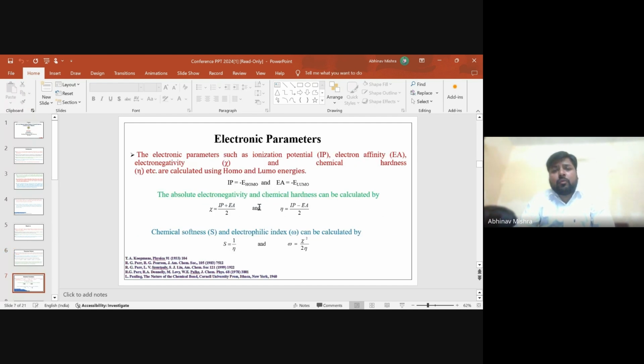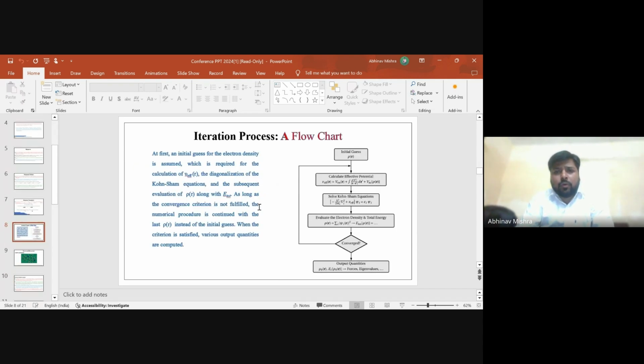We calculate the global activity descriptors, basically the ionization potential, electronegativity, global hardness, global softness, and electrophilicity index, with the help of HOMO energy and LUMO energy, and we also determine the HOMO-LUMO energy gap.